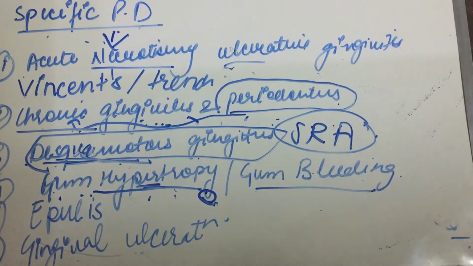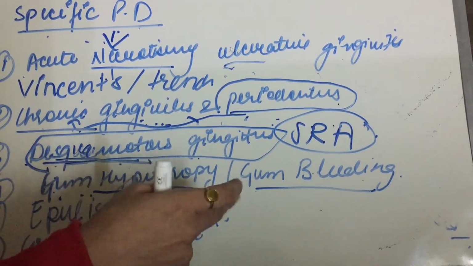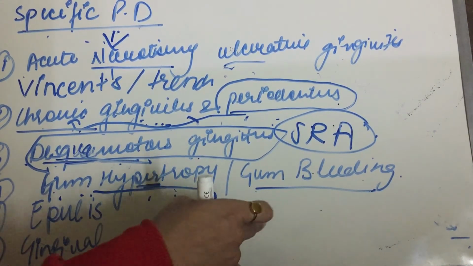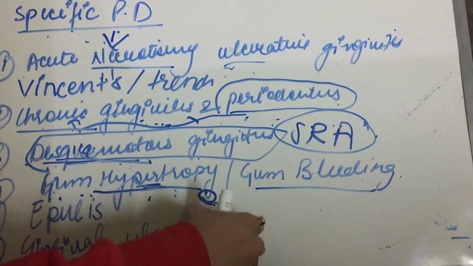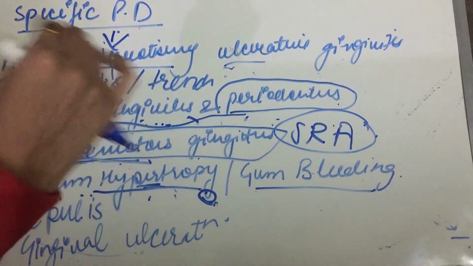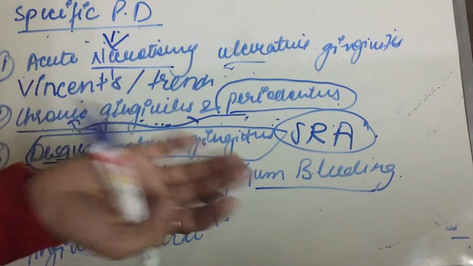And if there are blue lines on the gums, they can be due to chronic lead, bismuth or mercury poisoning. So if a patient's gums have blue lines, we know that the patient may have chronic poisoning of lead, bismuth or mercury.